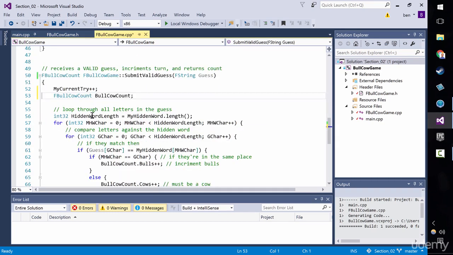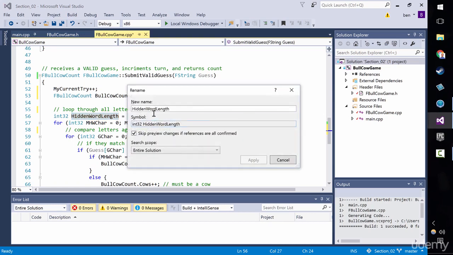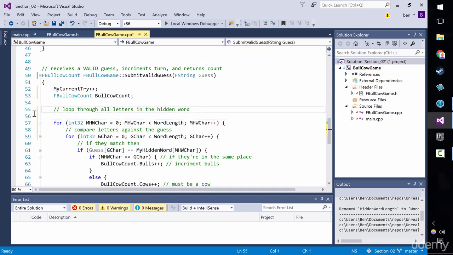All right. Now, there's another issue. Loop through all letters in the guess. Well, yeah, but then on this outer loop, we seem to be looping through all letters in the hidden word. So let's switch this round. This should say hidden word. And this guy here should say guess. Okay. Now, there's another thing. This hidden word length we've used in both cases, but in one case we're going through the hidden word, in the other we're going through the guess. Now, that's okay because they must be the same length, but let's make that more explicit. Let's rename hidden word length to just word length, which immediately raises the question, which word, which is fine.